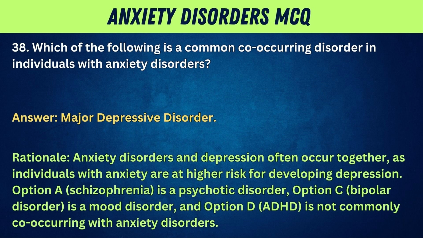for developing depression. Option A, schizophrenia, is a psychotic disorder. Option C, bipolar disorder, is a mood disorder. And Option D, ADHD, is not commonly co-occurring with anxiety disorders.